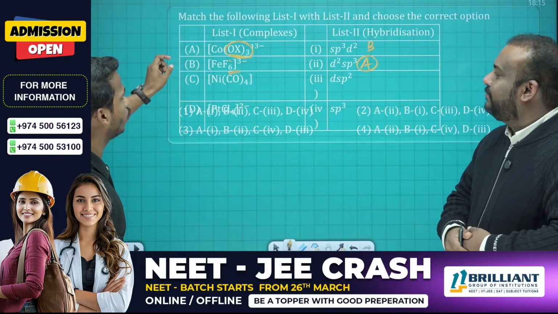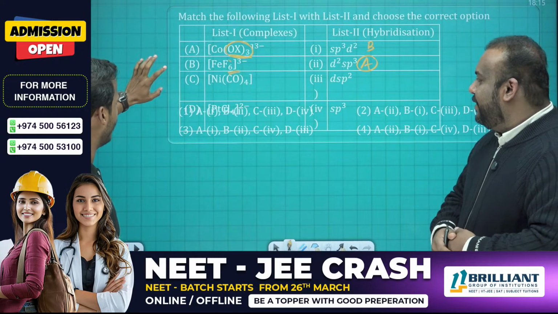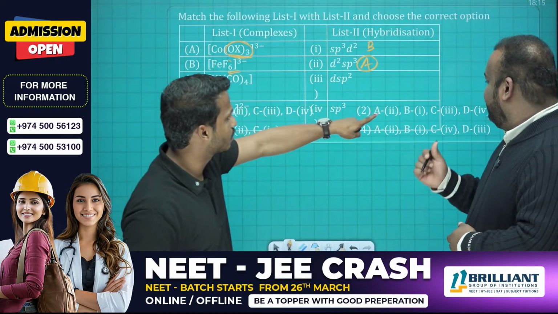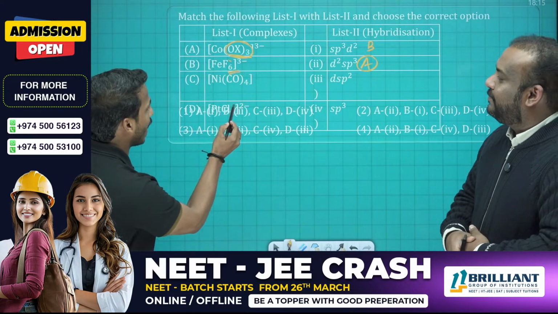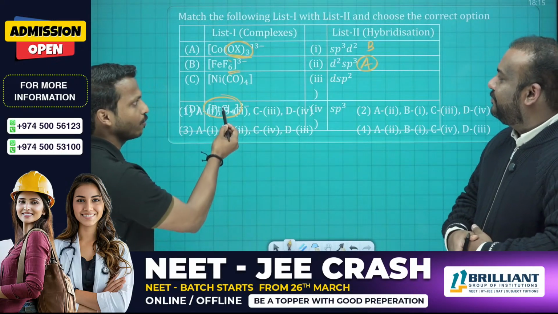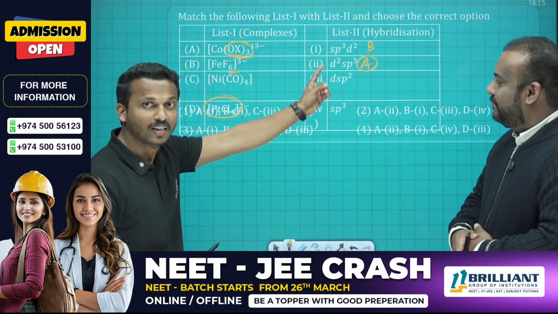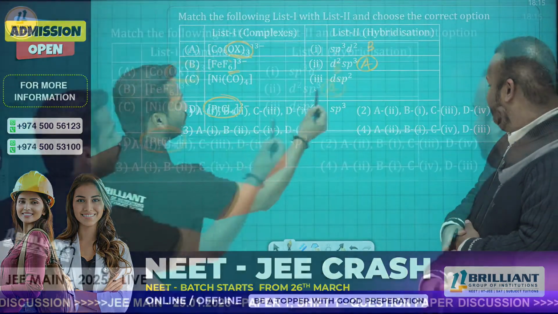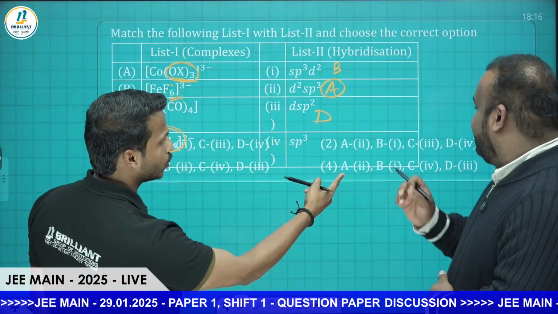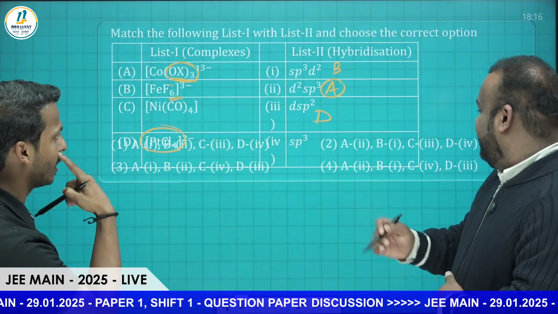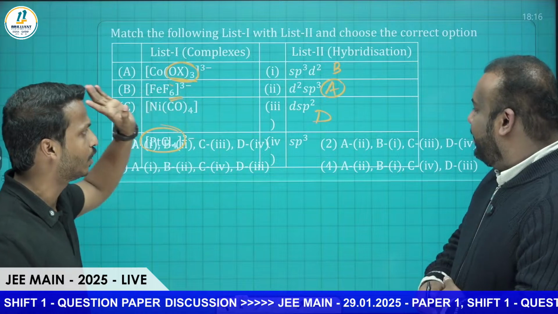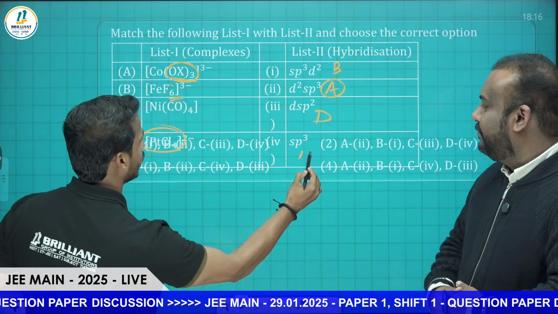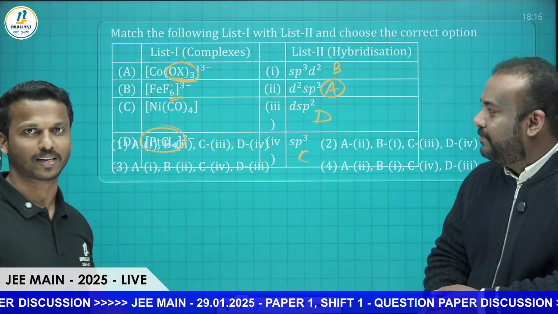A2, B1, that is only one option. Two options are there, so one more we have to find. We have PtCl4, which we know is square planar in shape, so dsp2 hybridization. So D we can match with the third one. So there is only one option, the fourth one, right? So A2, and what about Ni(CO)4? That is tetrahedral in shape, right? So C is connected with this one. So option 4 is the correct answer.